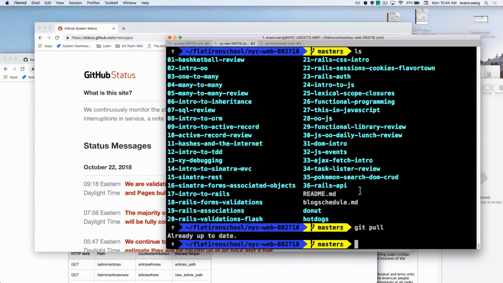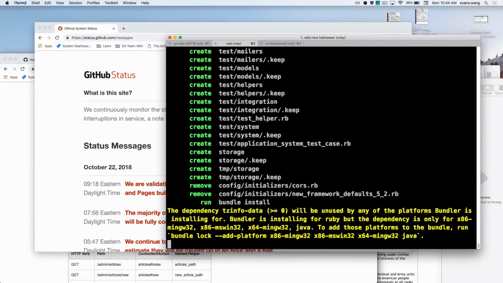We'll see what that does, right? So, rails new. What's a cool project? Do you want to take you to Flavor Town? Cookies? Fine, Halloween. Whatever. Halloween, right? I guess it's kind of spooky. Sure.